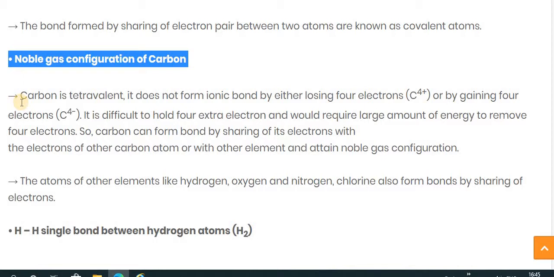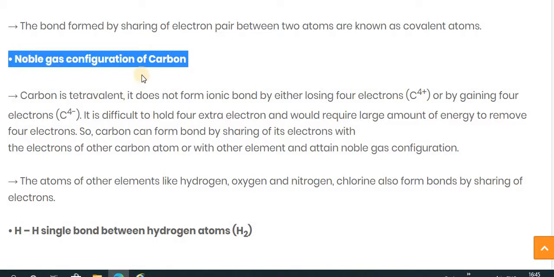That means the element does not accept or donate electrons, because their outer orbit is complete. Such an element is known as a noble element, or inert gas, and generally they are in gaseous form, so we know them as noble gases.